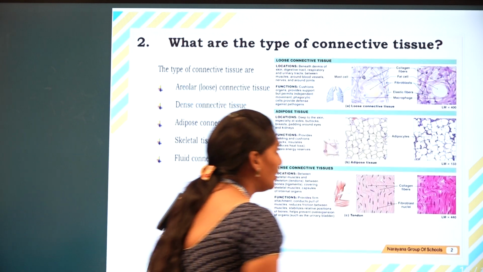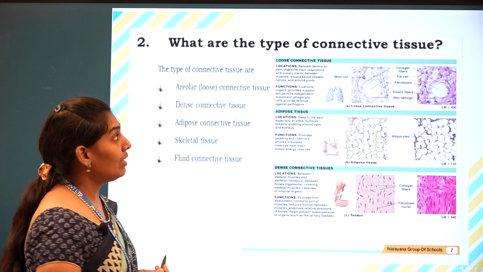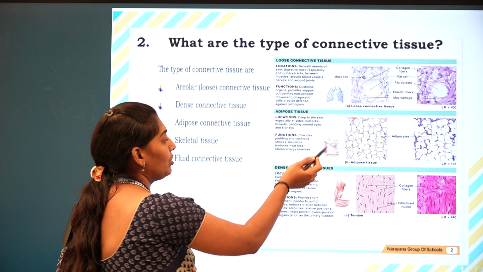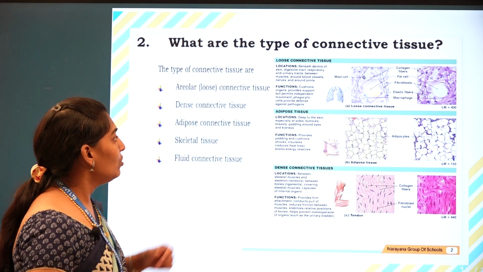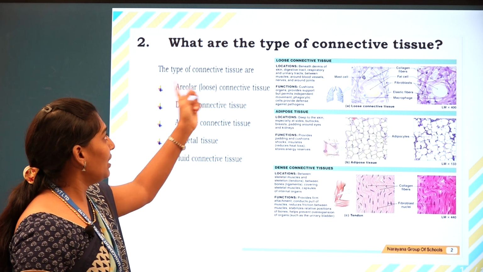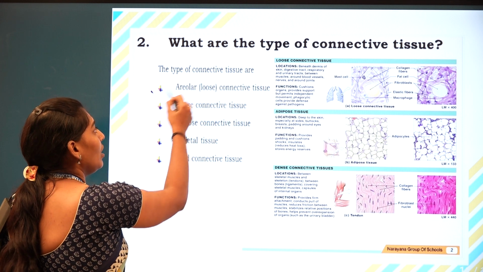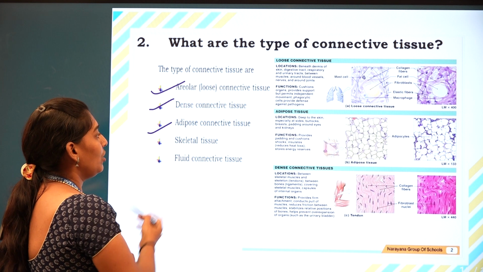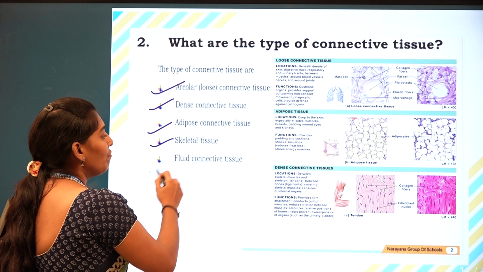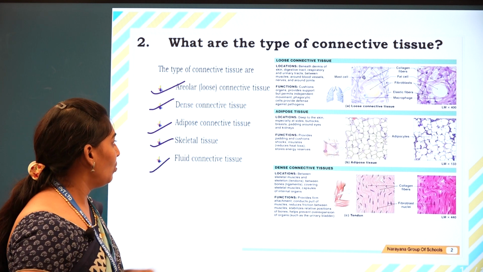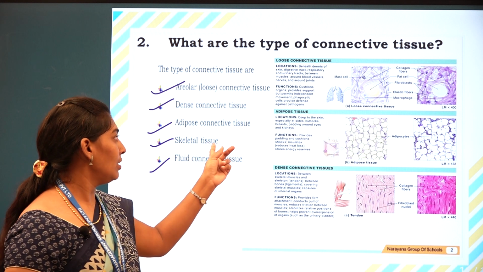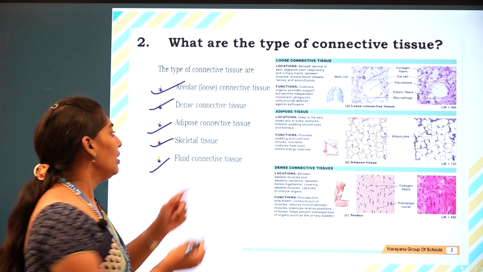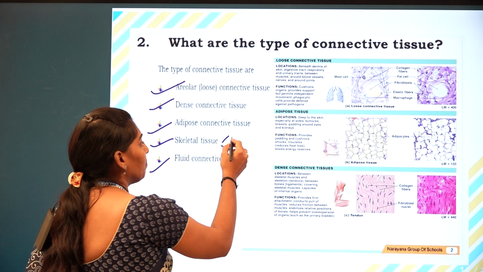Let us go to the next question. What are the different types of connective tissues? As you can see here, loose connective tissue, adipose tissue and dense connective tissue. The different types are areolar connective tissue, dense connective tissue, adipose connective tissue, skeletal tissue and fluid connective tissue. Skeletal tissue, as you can see, is nothing but tendon and ligament.